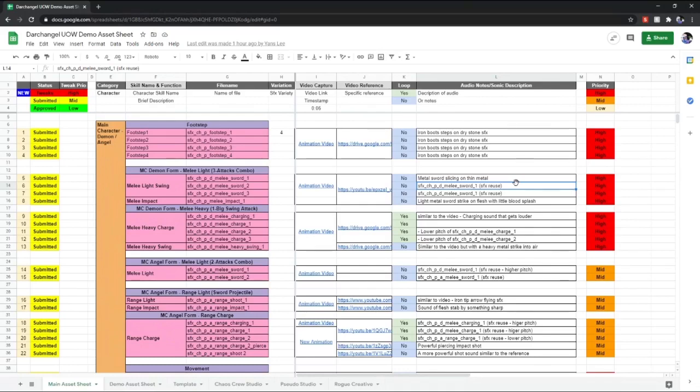You want to try your best to not change too much in your game, whether it's the animation or even the sound direction, because with each change, it may affect the production for the sound or the animation as well. So you have to work hand in hand. If there are changes, you need to let the sound person know as soon as possible. Or if the sound person has any suggestions, they can let you know as soon as possible as well.